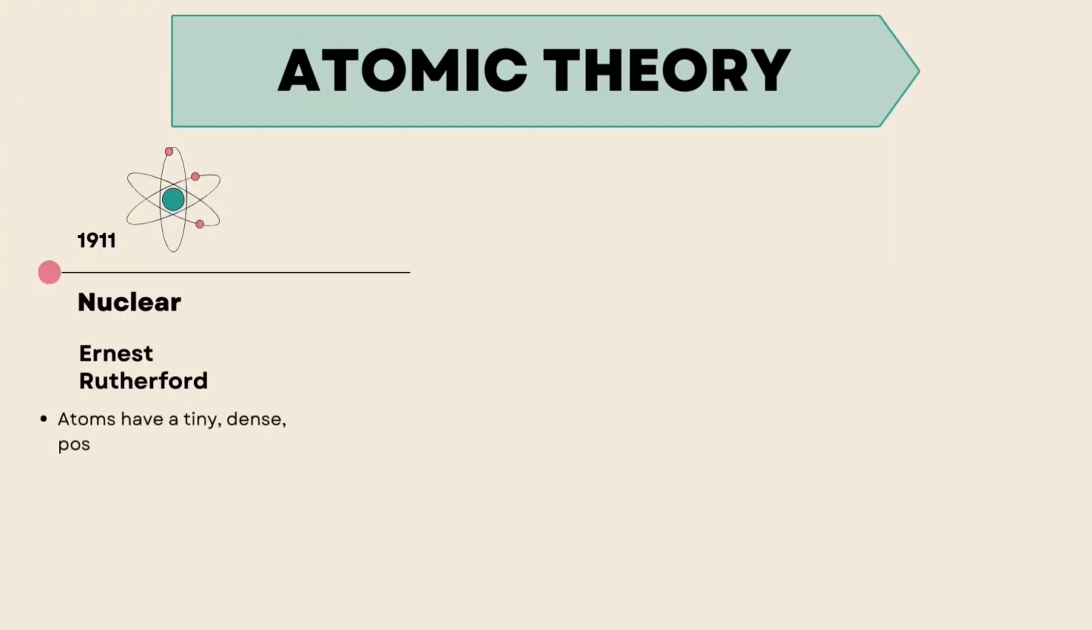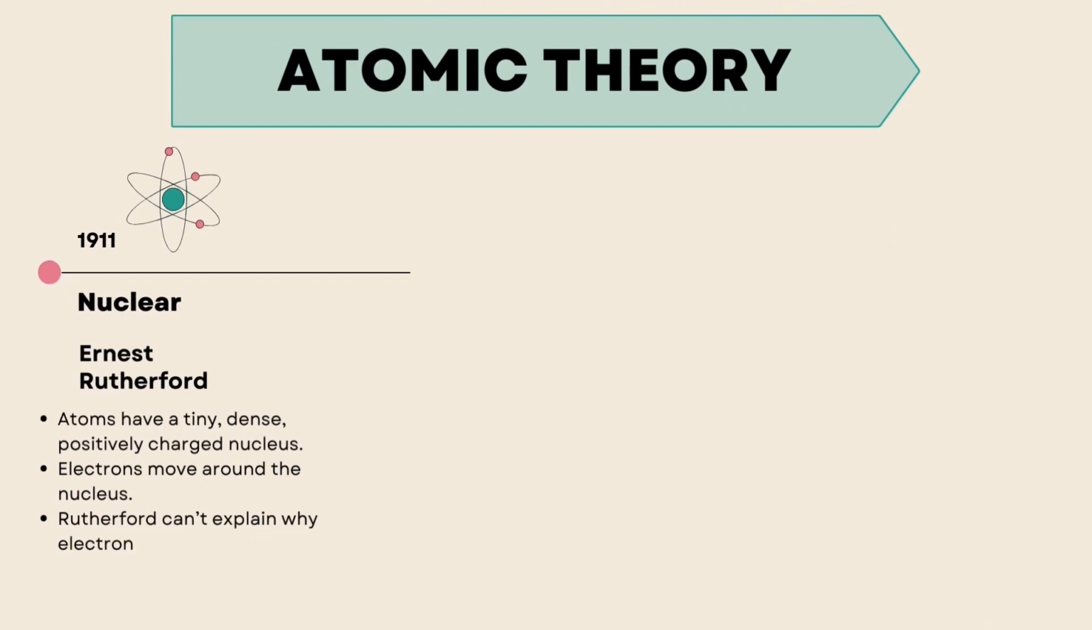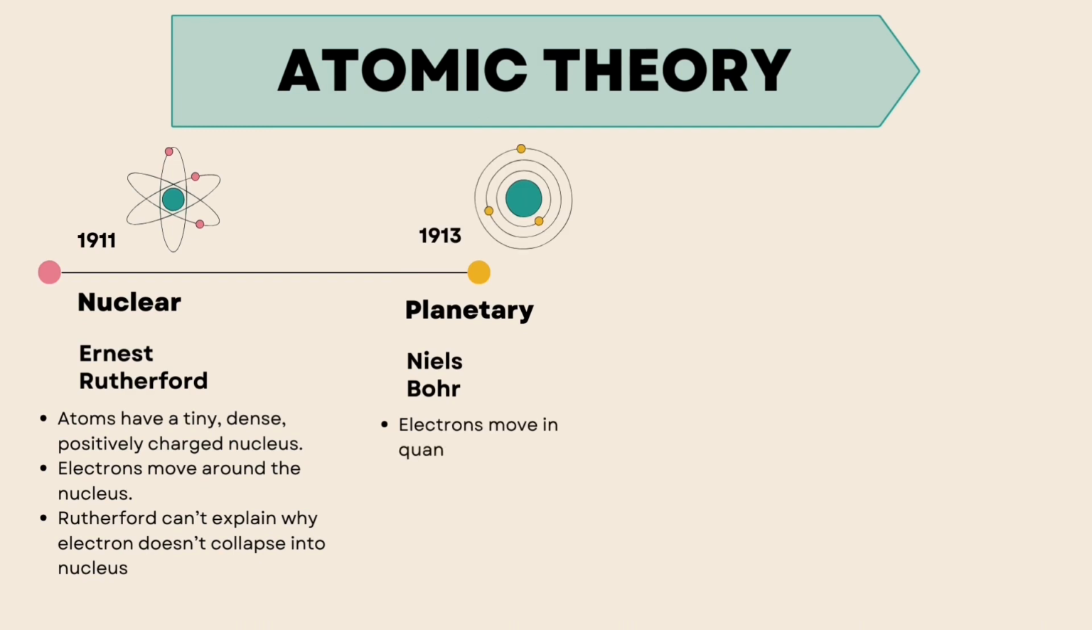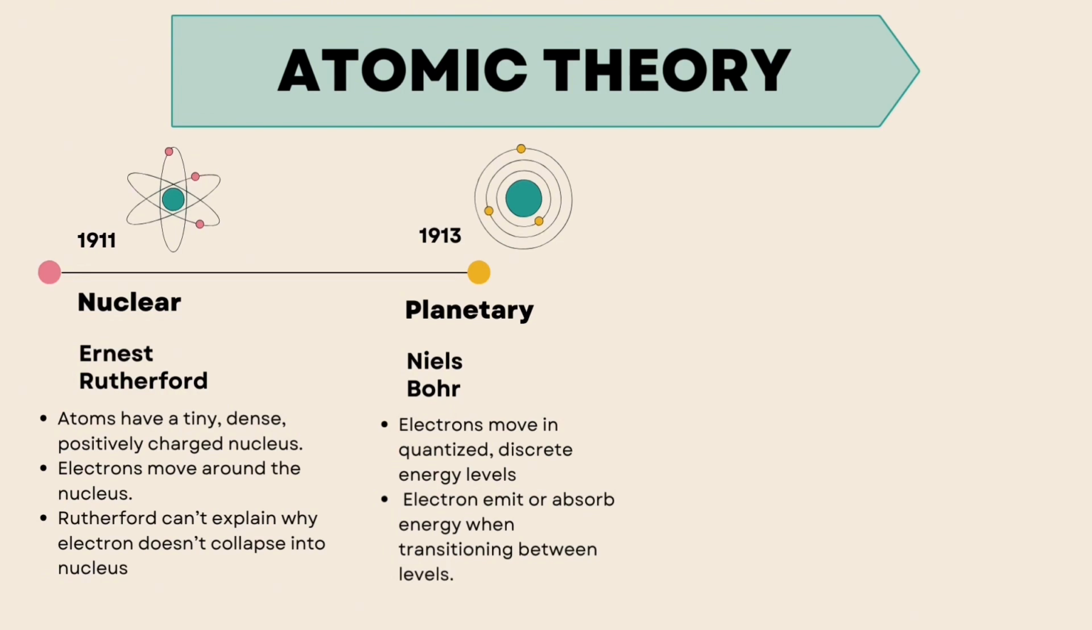In 1911, Ernest Rutherford said that atoms have a tiny, dense, positively charged nucleus, where electrons move around the nucleus. However, Rutherford couldn't explain why electrons don't collapse into the nucleus despite losing energy. So in 1913, Niels Bohr improved Rutherford's model by saying that electrons move in quantized discrete energy levels. So the electron emits or absorbs energy when transitioning between levels.